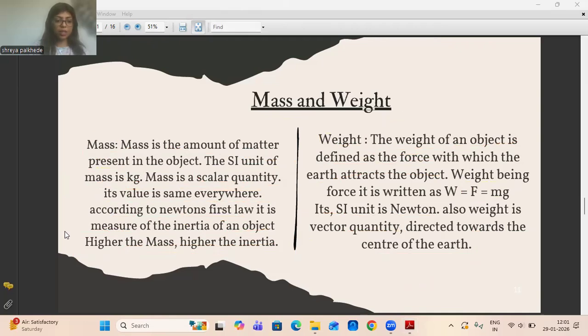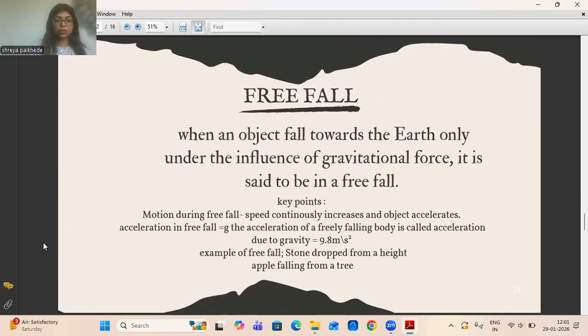Moving on to the next concept now, which is free fall. What does free fall mean? When an object falls towards the earth only under the influence of gravitational force, it is said to be in free fall.